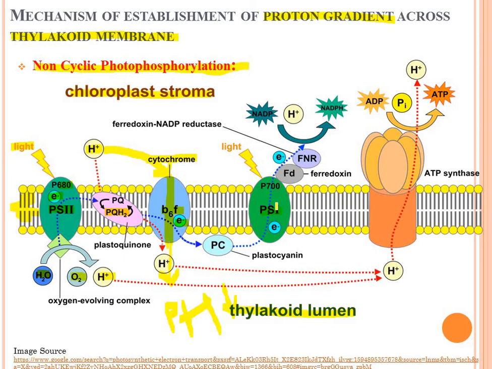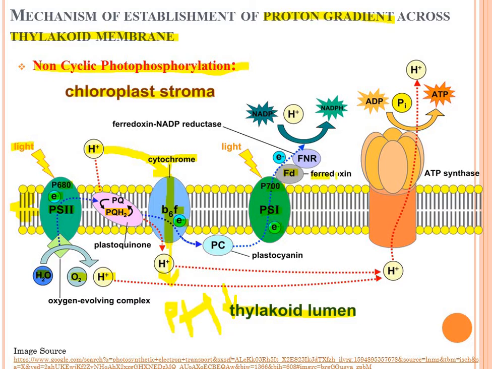In photosystem 1, the main reaction center, chlorophyll A, absorbs light of 700 nanometers. Due to this light energy in the form of photons, the electron gets energy and becomes excited, and in the excited state it is accepted by ferredoxin.